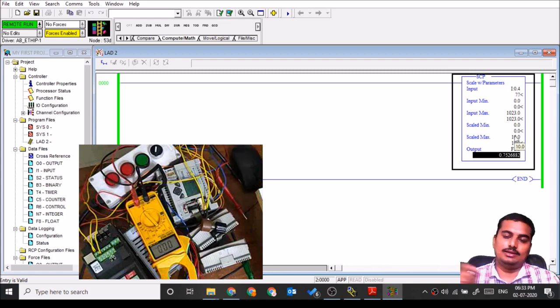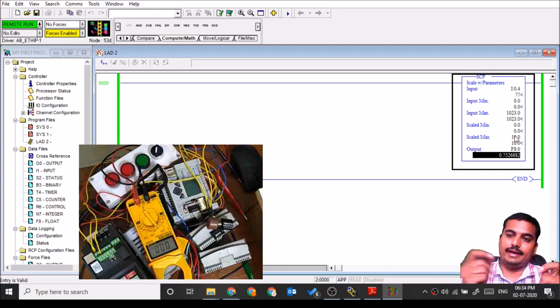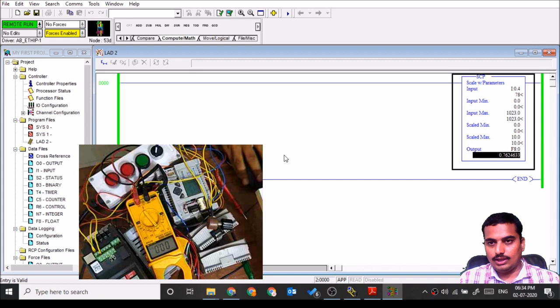He is not interested in the ADC's result. He is interested in the physical parameter like voltage. I want actual voltage, I want actual water level, I want actual pressure. For that purpose Allen-Bradley developed this instruction, scale with parameter. It will give the result in the desired format. Okay, thank you for watching.